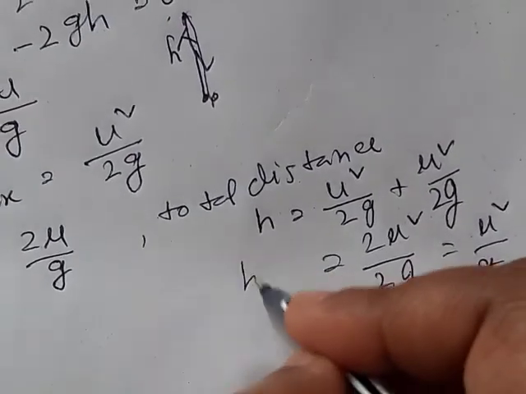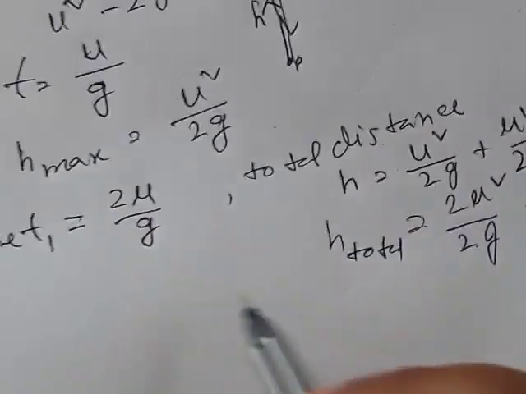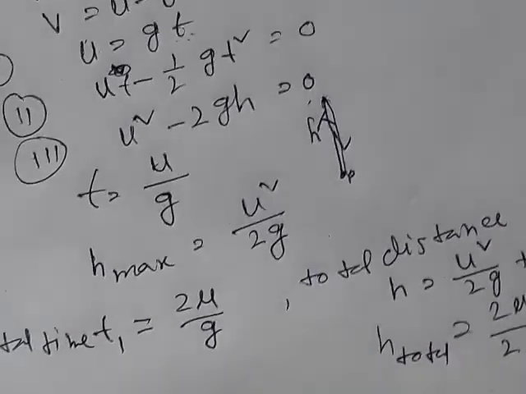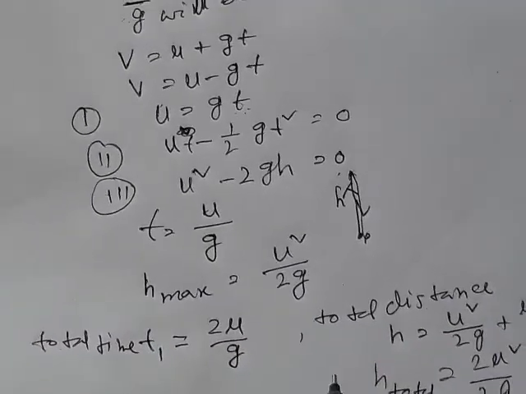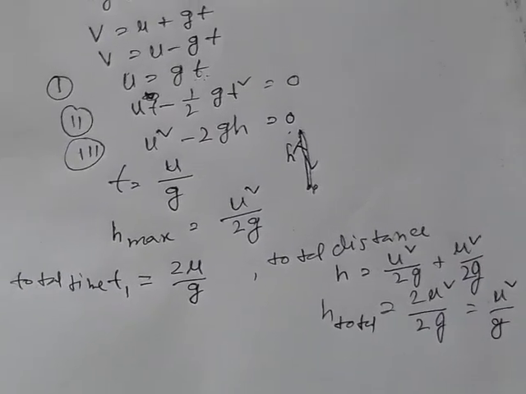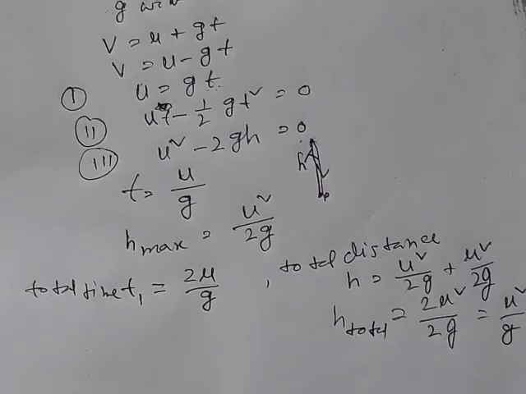So these are the formulae, and using these formulae different problems can be solved. Okay, thank you.